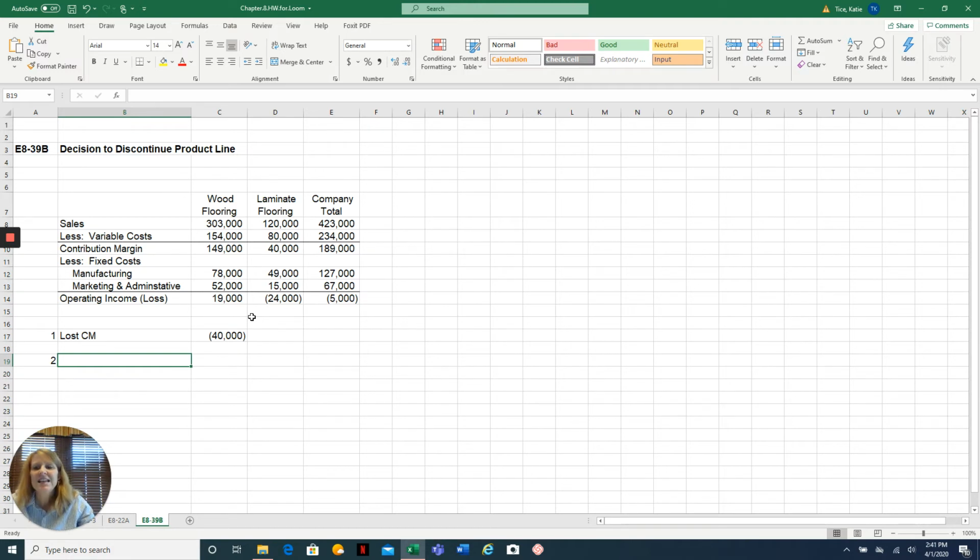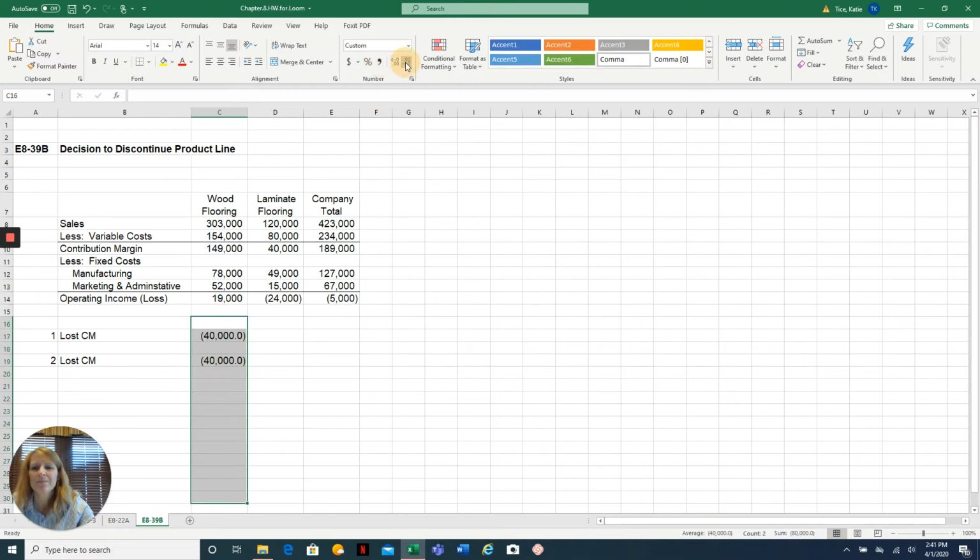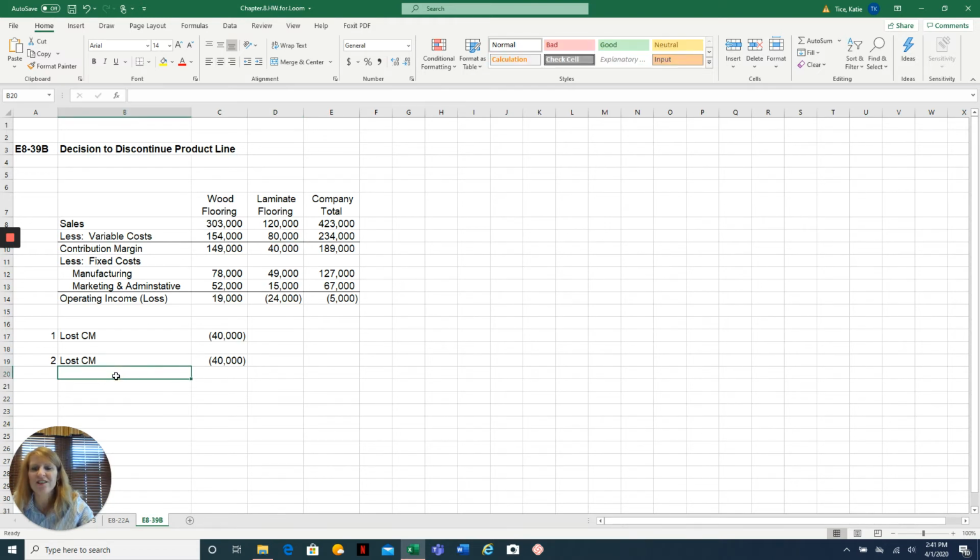Again, in any decision to discontinue problem, we'll start with the lost contribution margin. So if we eliminate the laminate flooring, we would lose that $40,000 of positive contribution margin.